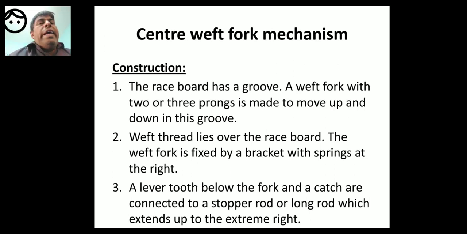Weft thread lies over the race board. So weft thread is the pick that lies over the race board. The weft fork is fixed by a bracket.